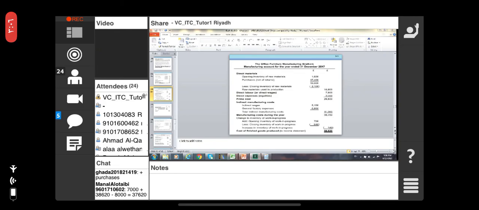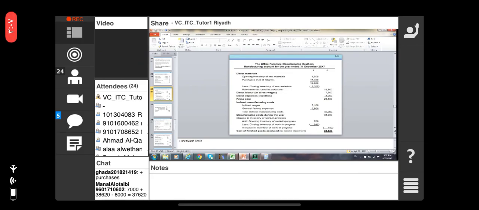To find out the cost of finished goods produced, we have to make the manufacturing account. That manufacturing account is this: the direct materials, opening inventory of raw material, purchase of raw material, less closing inventory of raw materials. Then we will find the raw material used in the production. Then we add direct labor and direct expenses. Then we will find the prime cost. Then indirect manufacturing cost, indirect wages, general factory expenses. Then we will find the total indirect cost, right?